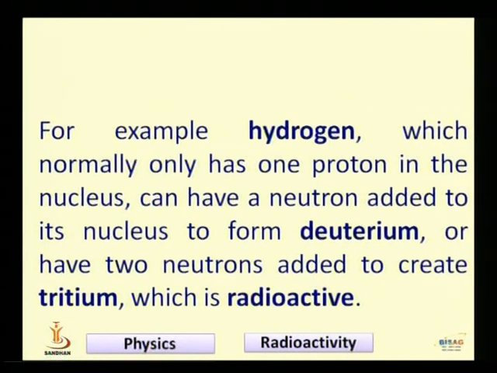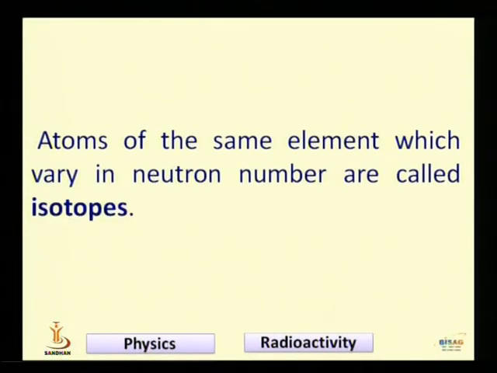When you add neutrons to the nucleus, it can form a radioactive material, like tritium here. Because of the added neutrons, it becomes unstable.